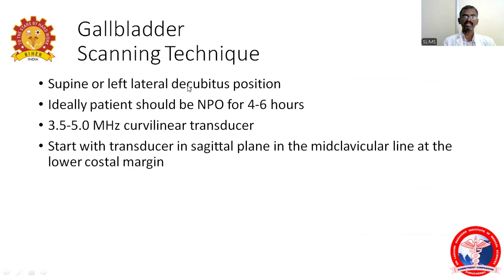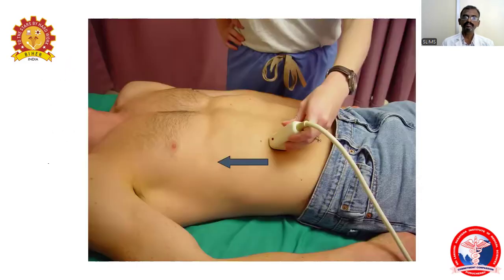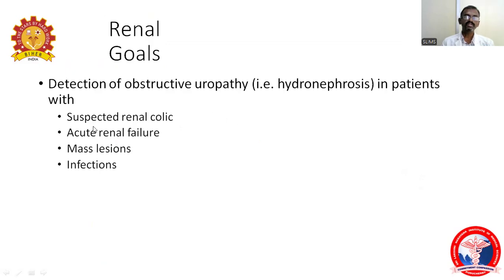So the gallbladder scanning technique is with the patient in the supine or left lateral decubitus position. Ideally, the patient will be fasting for 4 to 6 hours or on a fat-free diet. Then a 3 to 5 megahertz curvilinear transducer can be used. Start with the transducer in a sagittal plane, at the mid-clavicular line and the lower costal margin. So this is the way we have to scan the gallbladder. The pointer should be placed upwards so that you can find the gallbladder in the subcostal region.